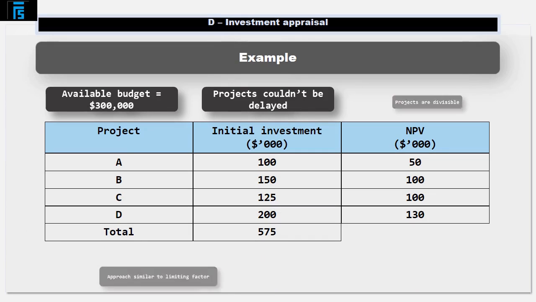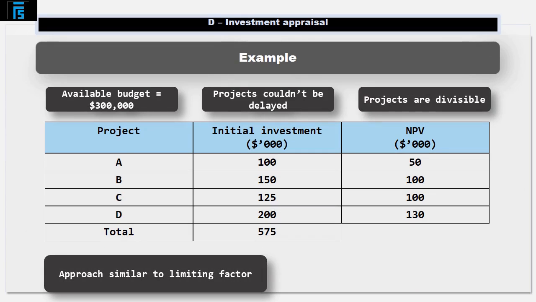Suppose in our example the projects are divisible. The approach we take to solving this problem is very similar to limiting factors that you may recall from earlier studies. We want to direct our investment, when we have limited capital available, to ensure that we maximize the NPV per dollar invested.